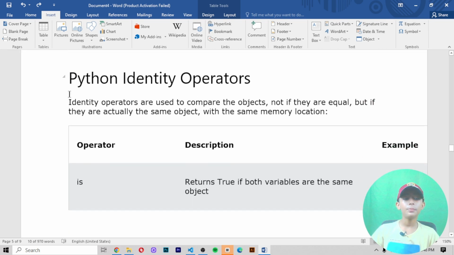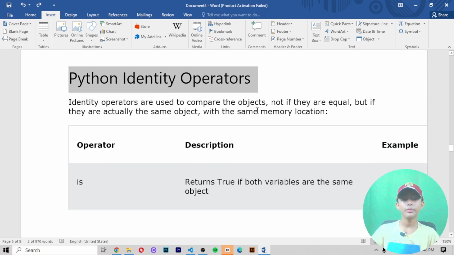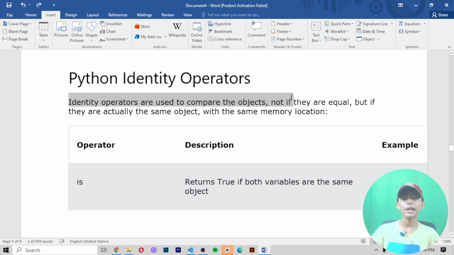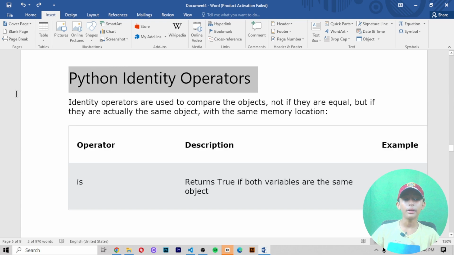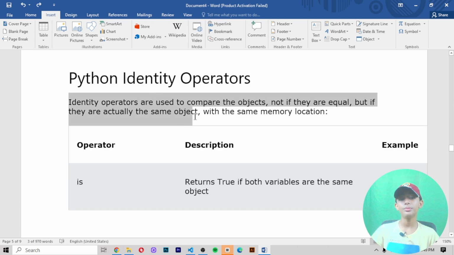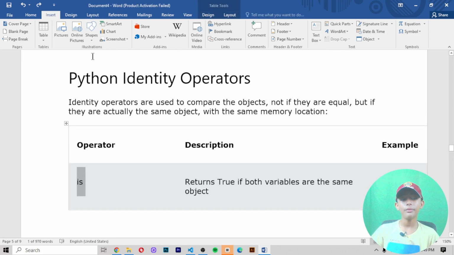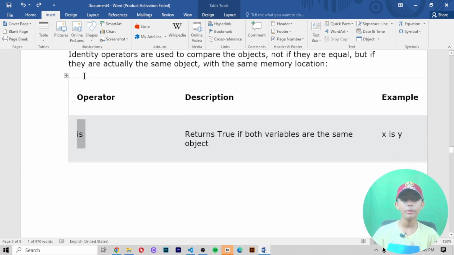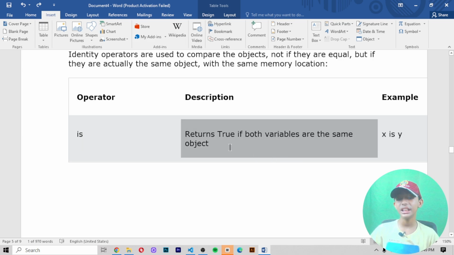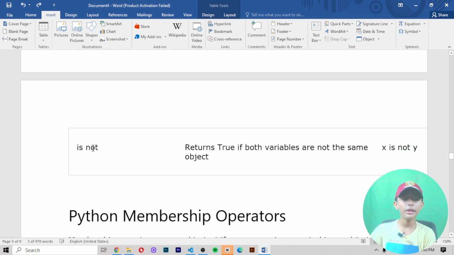Now, one more is Python identity operators. What can they do? Python identity operators are used to compare the objects, not if they are equal, but if they are actually the same object with the same memory location. The identity operators have two operators. First is "is". Its description is: it returns true if both variables are the same object, and its example is x is y.